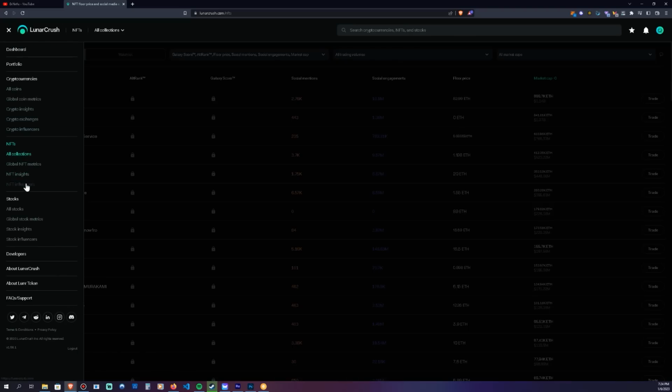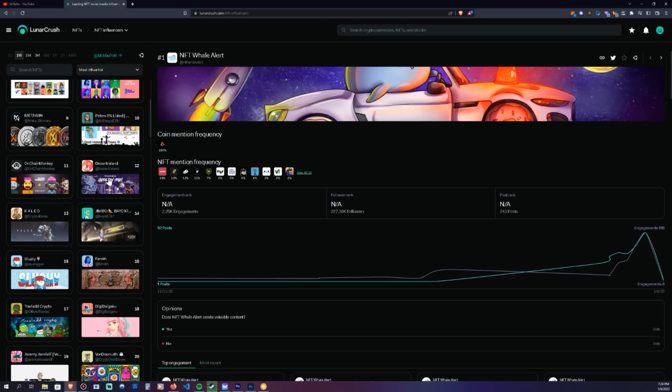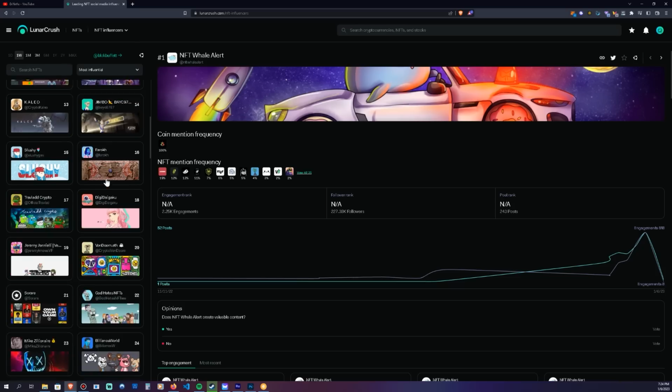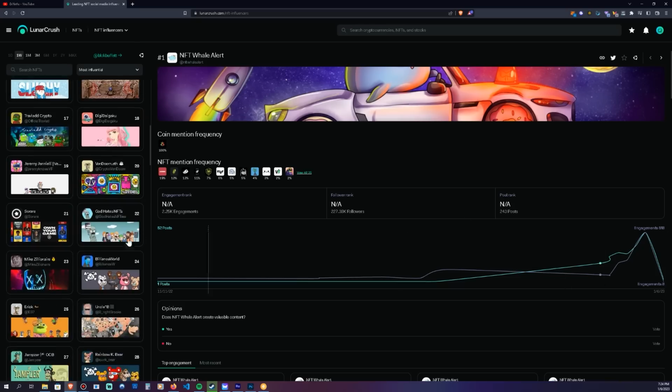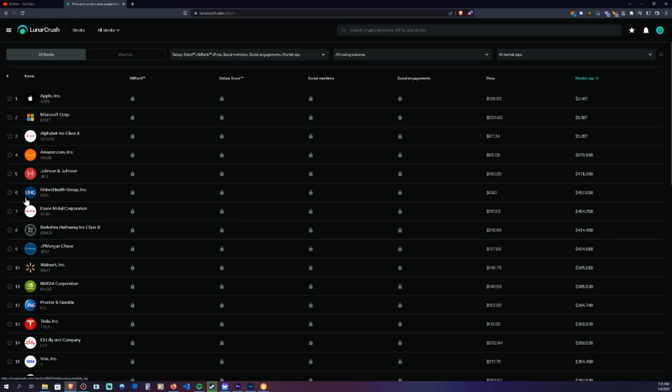And then you have NFT influencers, so you can see who talks about what. And here, these might even be actual NFT pages. You can see the engagement dropped. You can see all the different analytics. There's so much analytics in here. Then they also have stocks, guys. So you can check out your stocks, Apple, you know, different influencers that talk about stocks as well.